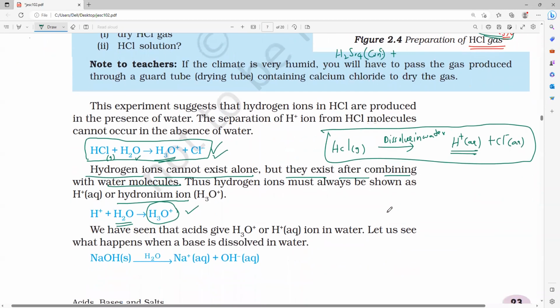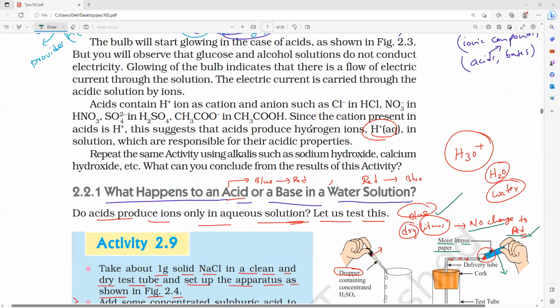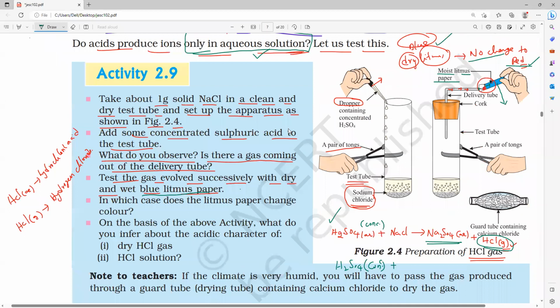Then if you put wet blue litmus paper, it will turn into red color. So from this activity, we can prove that water is necessary to show the acidic character. Acids will show their character only when they are in the form of aqueous solution. Understand? Everybody clear? That is what you have to remember.